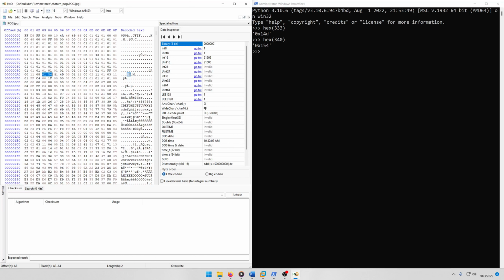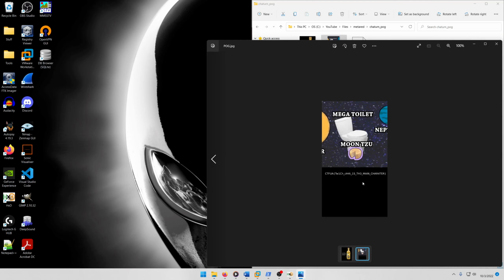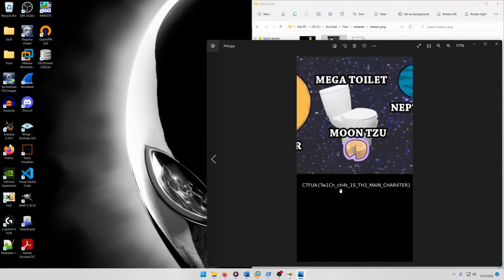So it's height then width, because usually when you have something by something else, so 333 by 340, it's width by height, but it looks like the height is before the width. So all we need to do is increase this. So I'll just make this a 2 right here. And as you can see, the width will stay the same because that'll actually screw up the image itself. We're going to save that, and then we're going to reopen our JPEG. And there's our flag. Twitch chat is the main character.